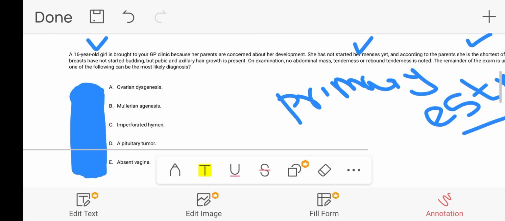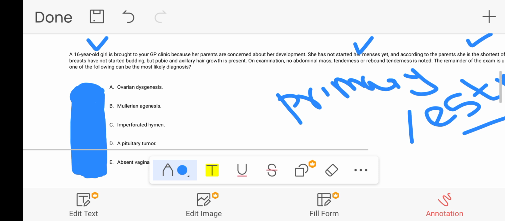On examination, the breasts have not started budding, but pubic and axillary hair growth is present. So breasts have not started budding. This statement also indicates that estrogen is not present here. Estrogen is deficient because estrogen is the most important hormone for the development and growth of the breast as well. So for height and for growth and development of the breast, estrogen is responsible. In this scenario, breasts have not started budding, indicating that estrogen is deficient.